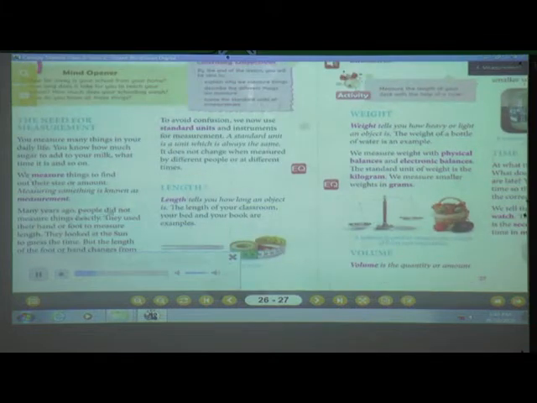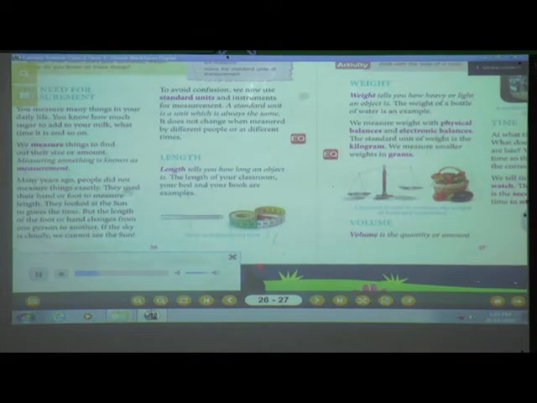Many years ago, people did not measure things exactly. They used their hand or foot to measure length. They looked at the sun to guess the time. But the length of the foot or hand changes from one person to another. If the sky is cloudy, we cannot see the sun.